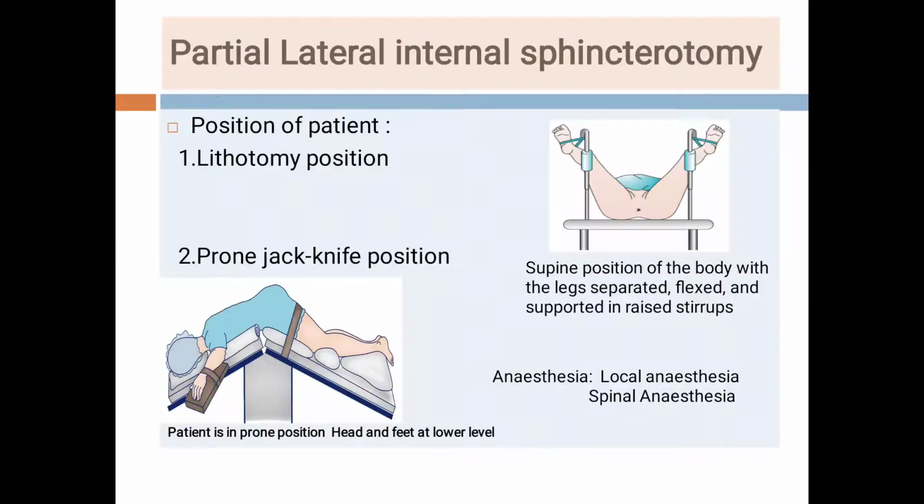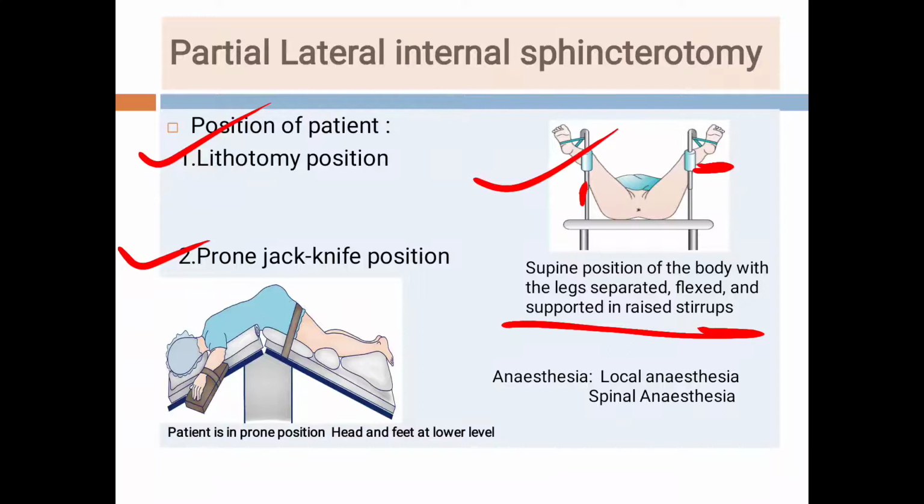Now we will go to the lateral internal sphincterotomy. Now see, students, this is the position of the patient. So there are two positions. One is the lithotomy position and the other is the prone jackknife position. So this is the supine position. Legs are separated, flexed and supported in raised stirrups. So these are the stirrups and the legs are fixed, flexed and raised.